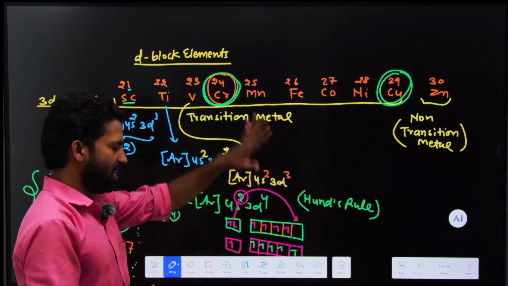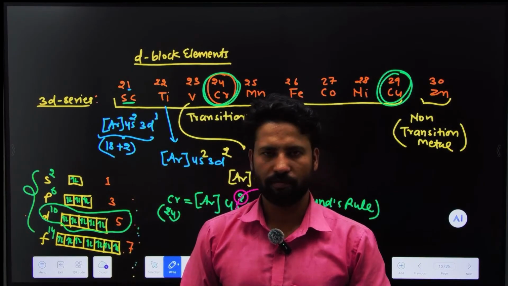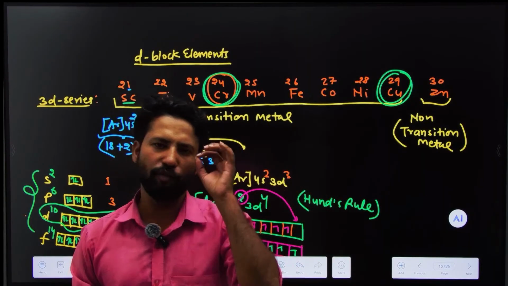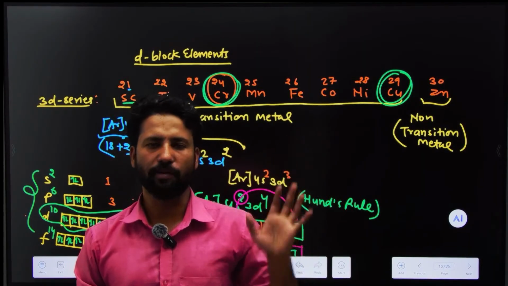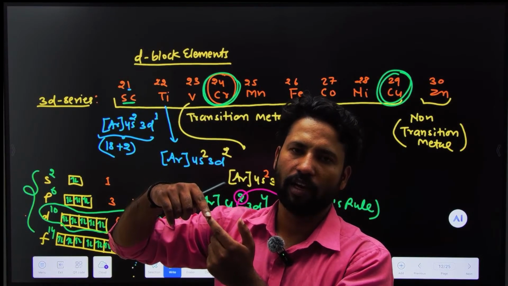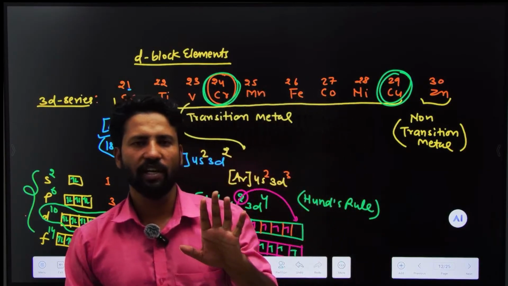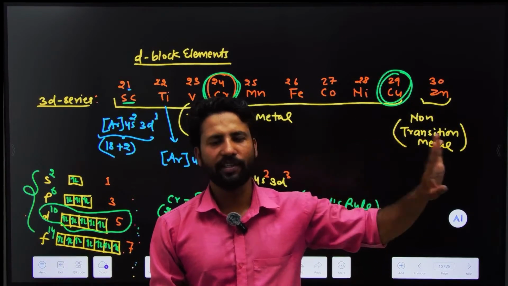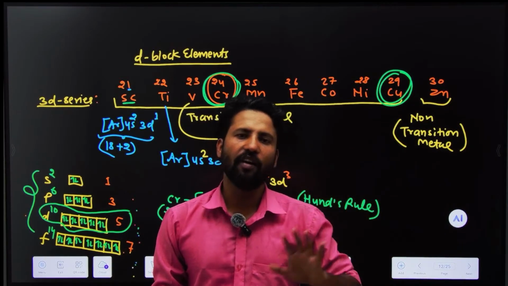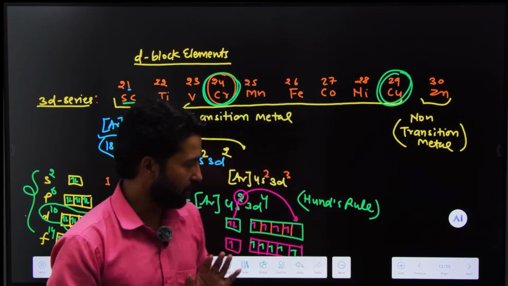What is Hund's rule? It says that if orbitals are half filled or fully filled, they are quite stable. If you compare half filled and fully filled, you will always say that fully filled orbitals are most stable. For d orbitals or p orbitals, in all cases, if orbitals are fully filled they are quite stable. Half filled orbitals are less stable than fully filled, but generally half filled d and p orbitals are more stable. That is Hund's rule. Do you understand?